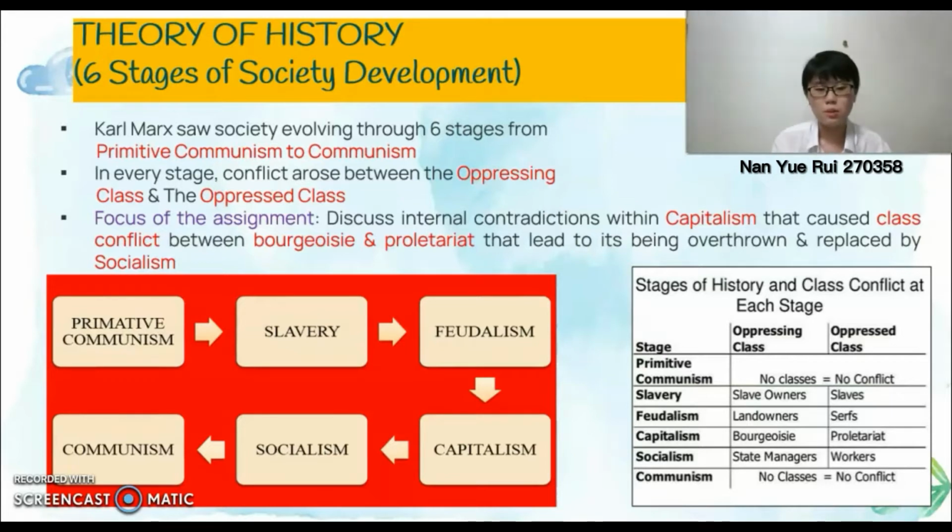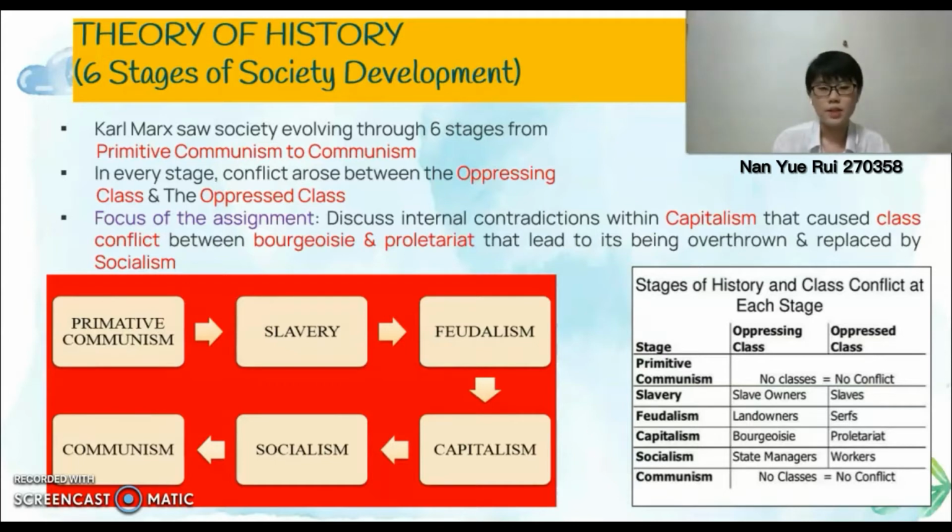State managers will oppress their workers to produce more product in order to increase the profit. Last stage is communism that aims to replace private property and a profit-based economy with public ownership and communal control of at least the major means of production and the natural resources of a society.